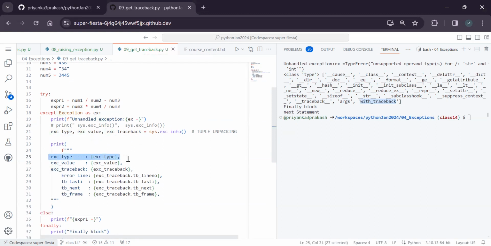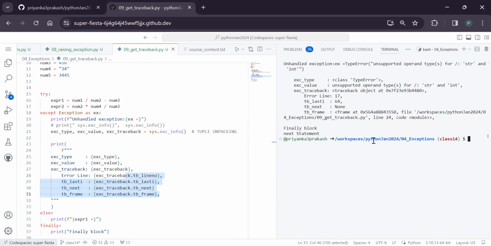So for the exception type, it is good. For the exception value, like this. Similarly, for the traceback, which is an object, it has all this information. If you ask for traceback dot line number, last execution, next frame, and all these things, it will tell. It is telling that the problem is at line 17. Did you see that? It is exactly showing you where the problem is. So where exactly? The last index, so in the 64th position or something. Like that, the frame information is also given. We can go further into it, but it's okay.